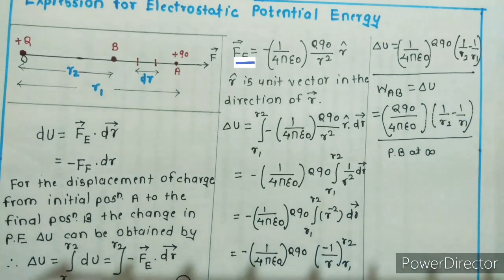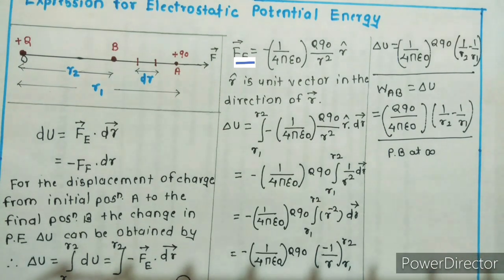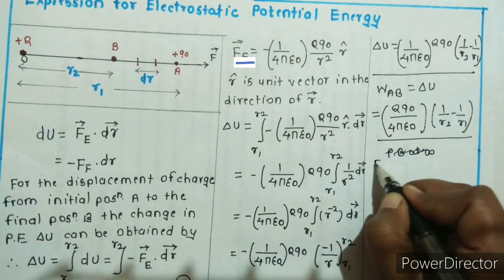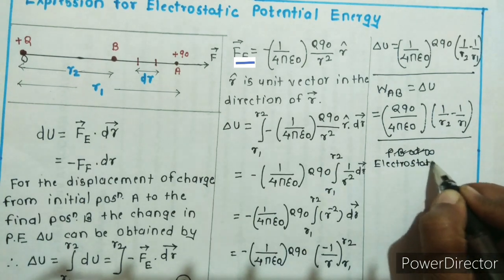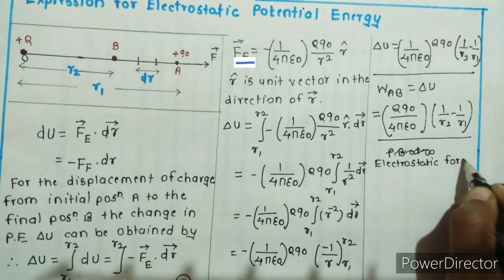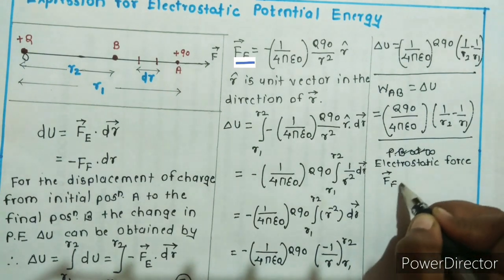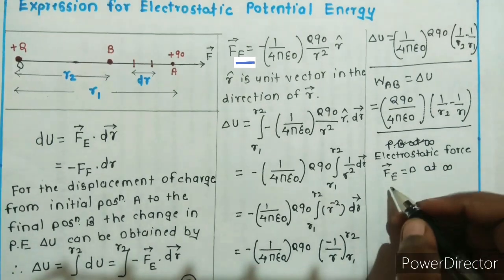Now, if I want to calculate the electrostatic potential energy when a test charge is placed at infinity, then what will happen? As we know, the electrostatic force Fe is 0 at infinity.